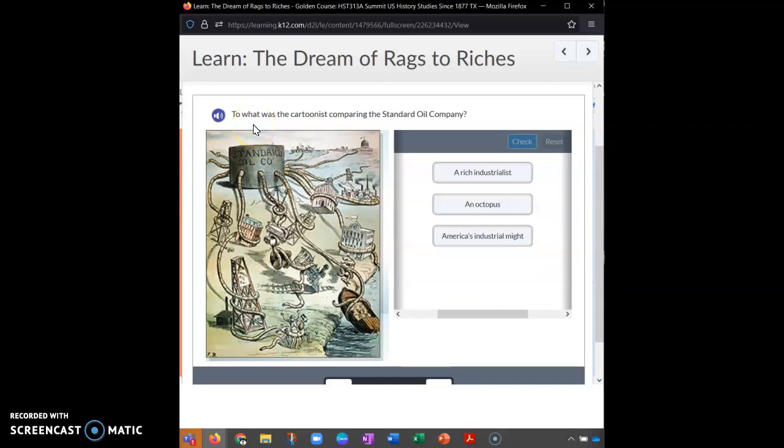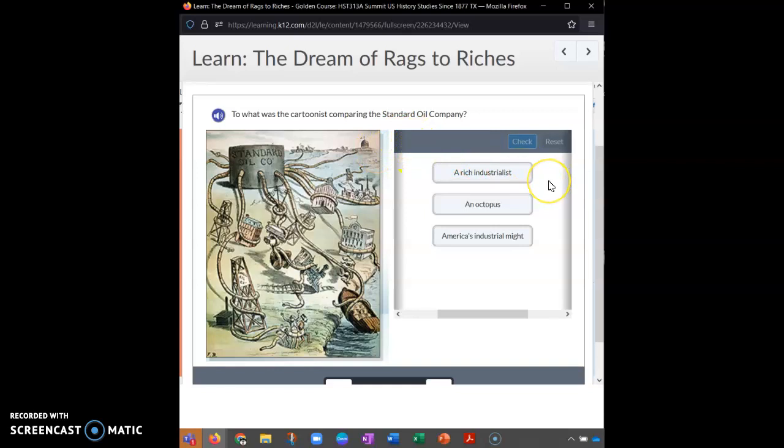So to what was the cartoonist comparing the Standard Oil Company? When we're looking at this and when we talked about it in the first slide, you're looking to see what it was being compared to. So what does this look like if it wasn't a bunch of buildings there and it didn't have this oil drum in the middle? You want to look at the various little tentacles that are hanging out here, all these little fun things. What does that remind you of? So take a second and think about that. And then when you're ready, go on and press play again and we'll check our answer.